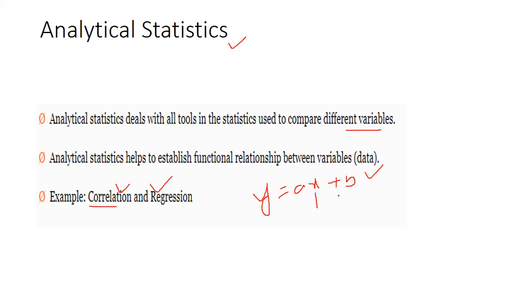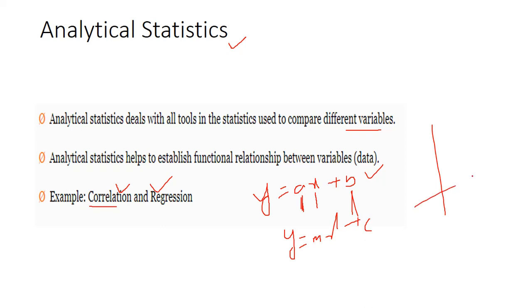More than one independent value can be there in regression. Here, a is the slope and b is the intercept, just like y equals mx plus c, where m is the slope and c is the constant, the intercept. By using regression you can find the relation.